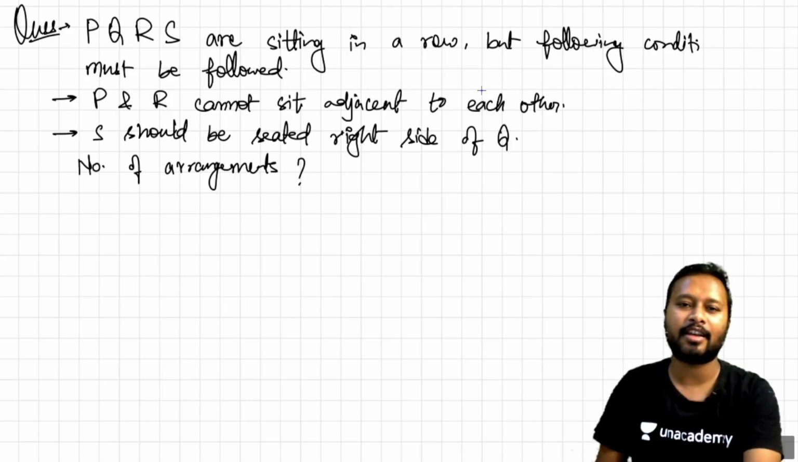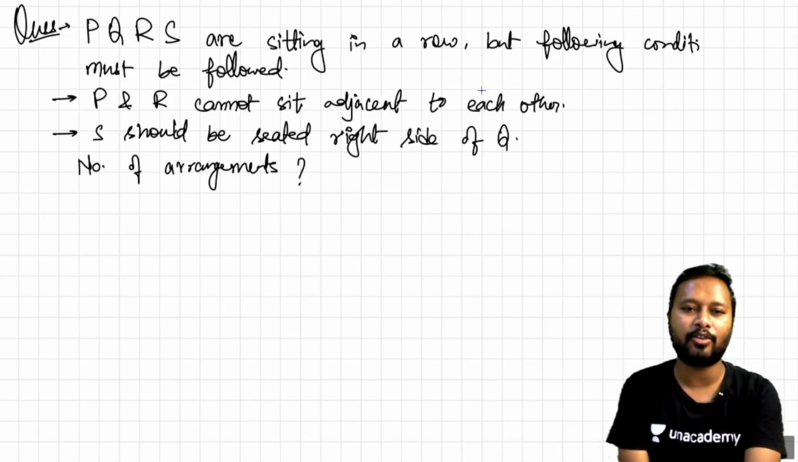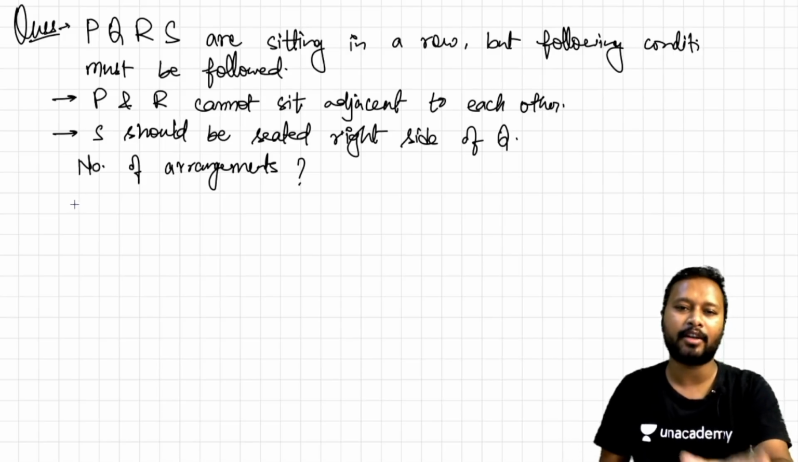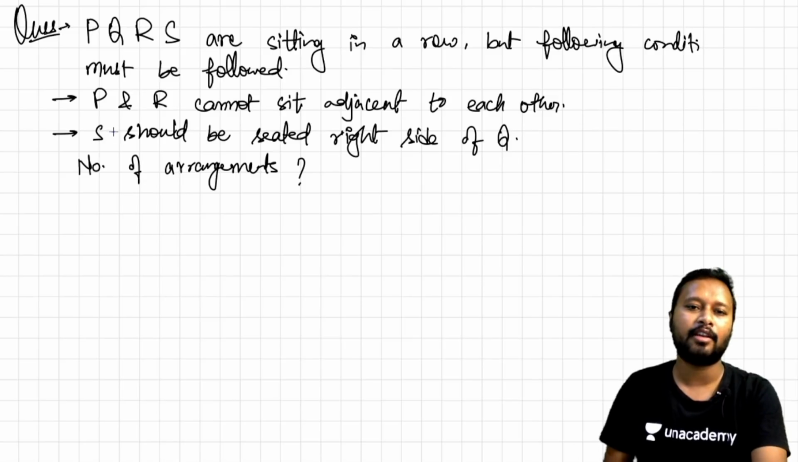Okay, let's take the next one. This question is a good one. It says P, Q, R, S are sitting in a row, but the following conditions were given. I have written it in different words. The question was in different words, but the conditions were the same. It says P and R cannot sit adjacent to each other, and it was given that S should be seated right side of Q, and the number of arrangements was asked.